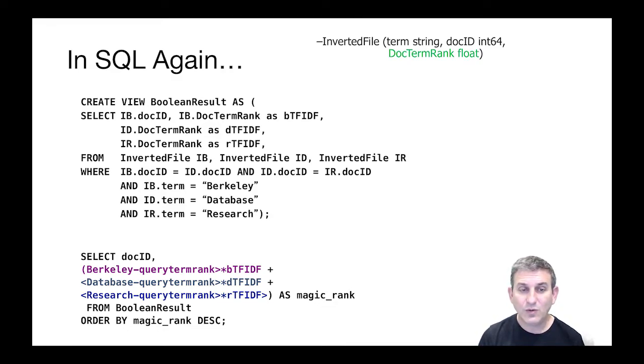So we're going to take the Berkeley query term rank and multiply that by the TF-IDF of Berkeley in the corpus. We're going to take the database query term rank and multiply that by the TFxIDF of database in the corpus. And we're going to take the research query term rank and multiply that by the research TFxIDF in the corpus. And the sum of those things is the dot product of the query vector and that particular document's vector.